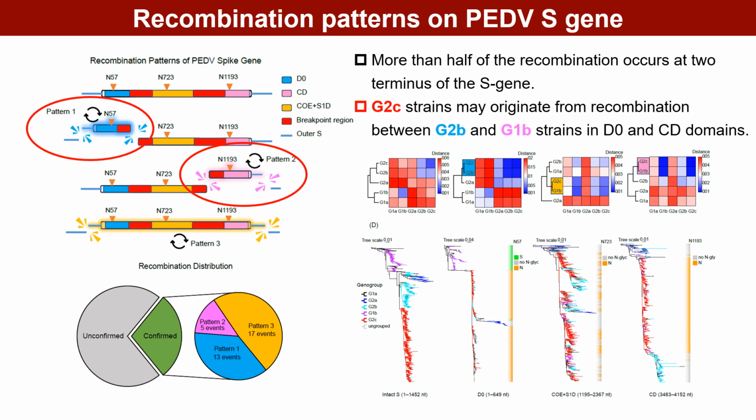We further conducted a discrete phylogenetic analysis. The S gene was divided into different recombination fragments according to the positions of recombination breakpoints. We found that G2c strains have high homology with G2b and G1b strains in the D0 region and CD region at the 2 ends of the S gene respectively, suggesting that G2c may originate from the recombination of G2b and G1b.